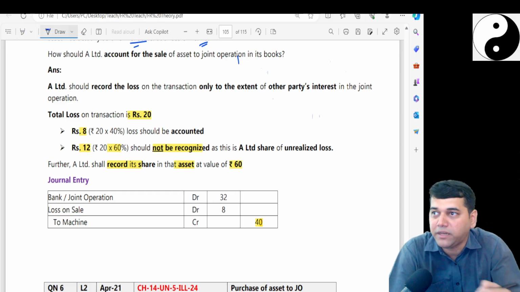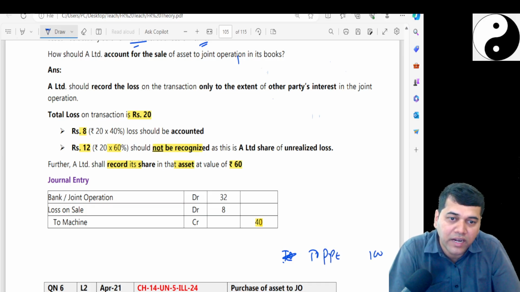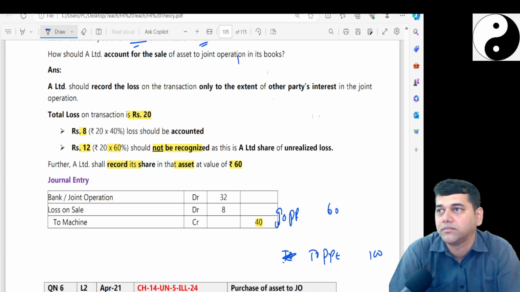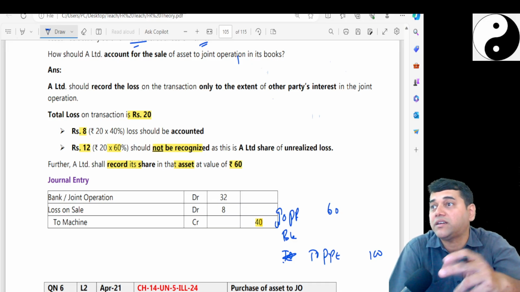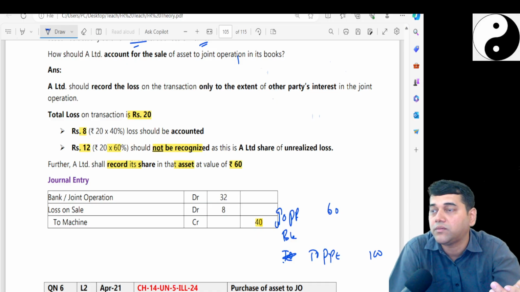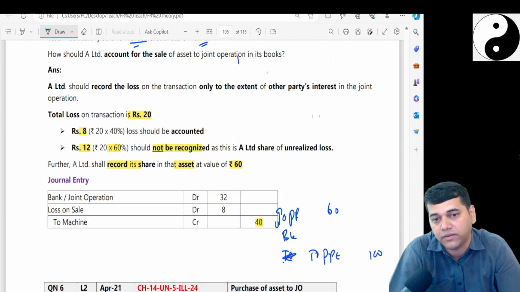Or if I have to explain in my entry, if you want to credit PPE, you say 100. JOPPE, you say 60. Because you cannot record your share. Now, bank, you get how much? Not 60, 80, but out of that, what is that called? 60% is your share, like 32. Wait.